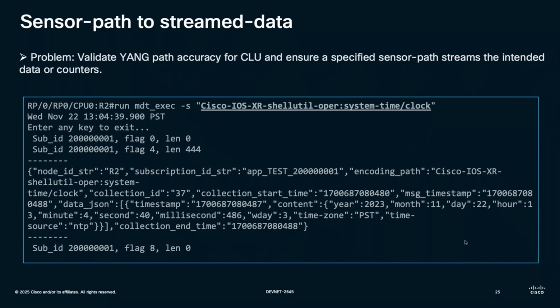So instead of setting up the entire telemetry and then confirming whether my Yang model was correct or not, I can do so by just using this CLI tool. And here I can see the time zone for my router as PST. So I know that this Yang model gives me my desired information, and I can go ahead with it.